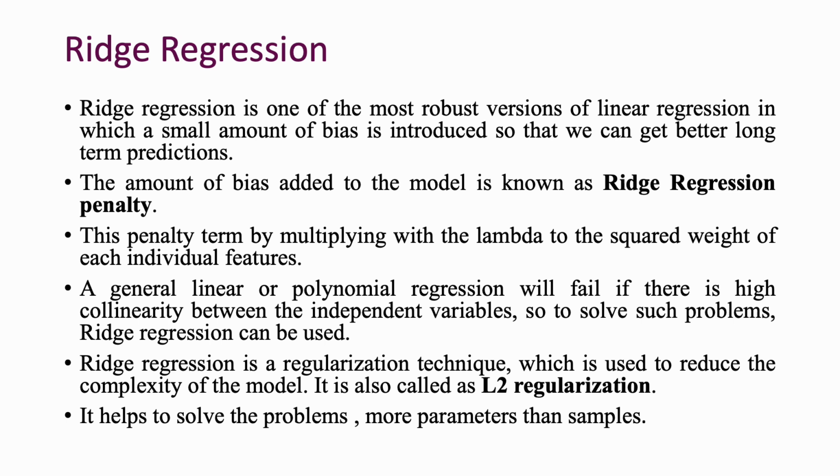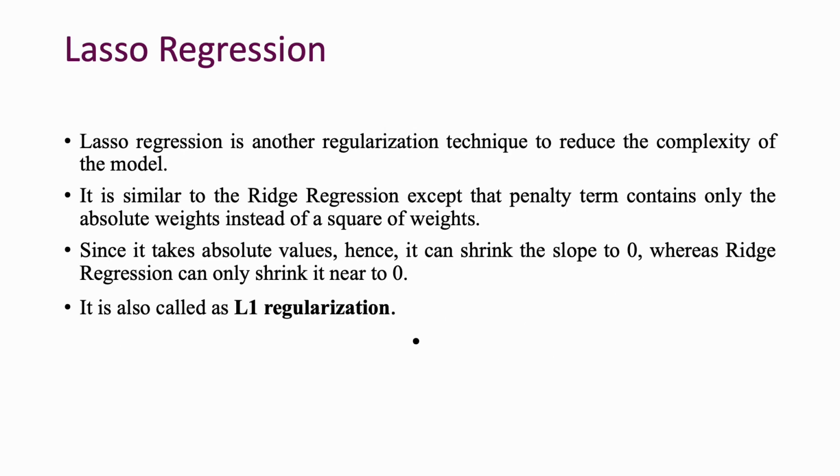Ridge regression. It is one of the most robust versions of linear regression, in which a small amount of bias is introduced so that we can get better long-term predictions. The amount of bias added to the model is known as the ridge regression penalty. This penalty is computed by multiplying lambda by the squared weight of each individual feature. Ridge regression is a regularization technique which is used to reduce the complexity of the model. It is also called L2 regularization. It helps to solve problems with more parameters than samples.